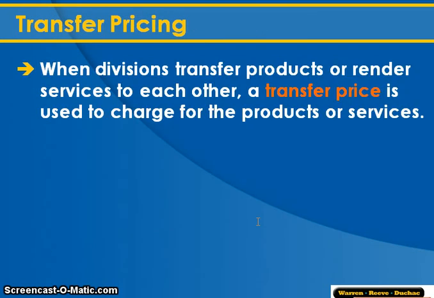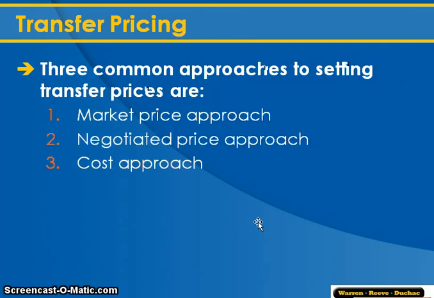All right, the last thing I want to talk about is transfer pricing. We've talked about decentralized operations and whatnot. Let's say we've got three different businesses all under one company, and those three businesses do three different things. The idea is, how does business A sell something to business B? What price do we charge each other? If we're all working for the same company, what would Division A charge Division B for Division A's products? There are three different approaches you can look at here.